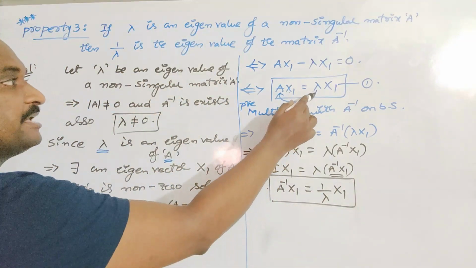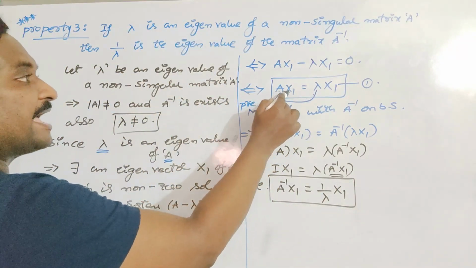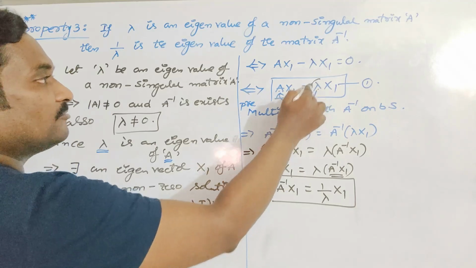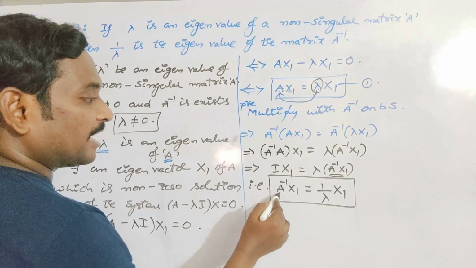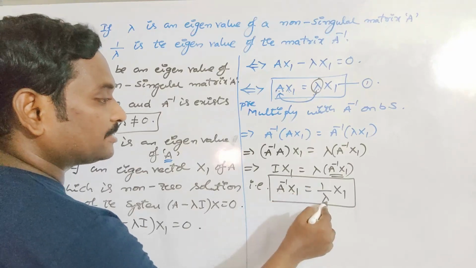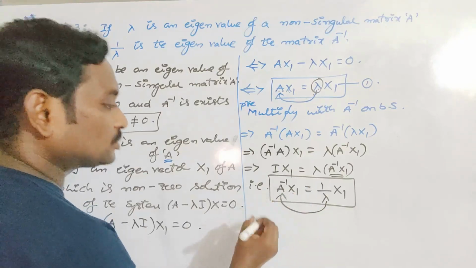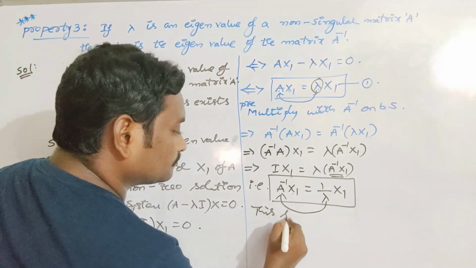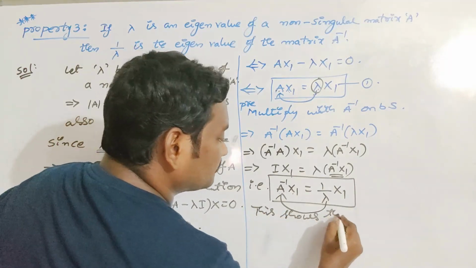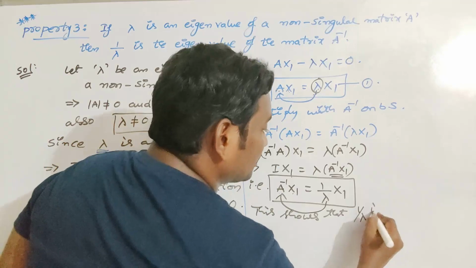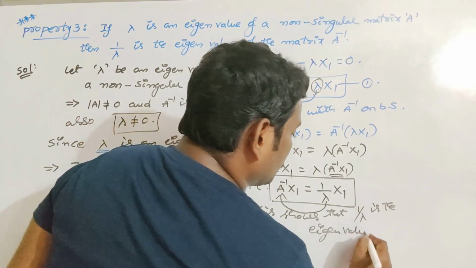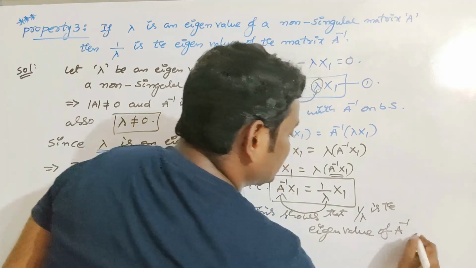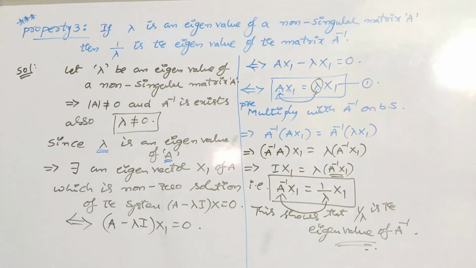In the previous step, equation number 1, if you have A x1 is equal to lambda x1, then we conclude that lambda is the eigenvalue of A. Now in this equation we have A inverse x1 is equal to 1 by lambda into x1. So this shows that 1 by lambda is the eigenvalue of A inverse. In this way we can prove the property.